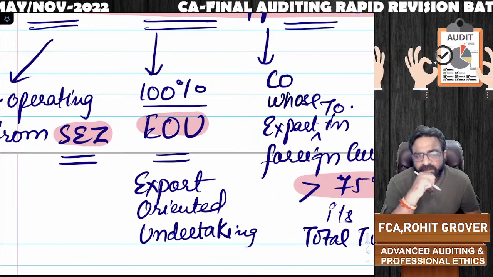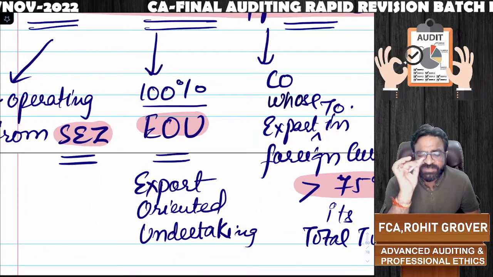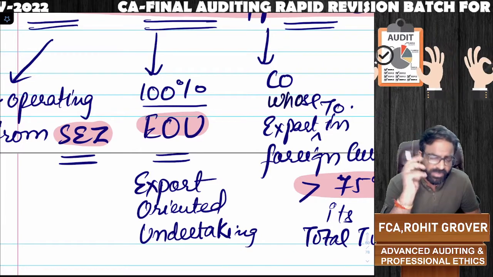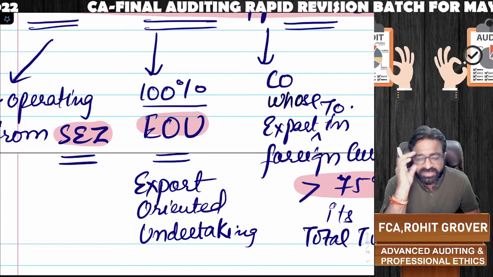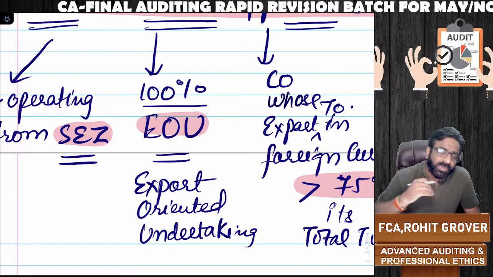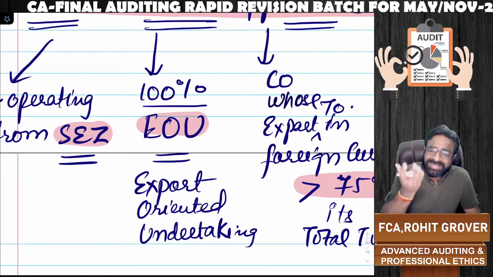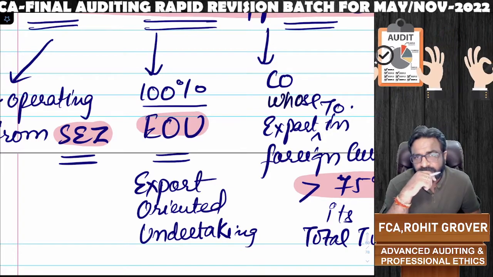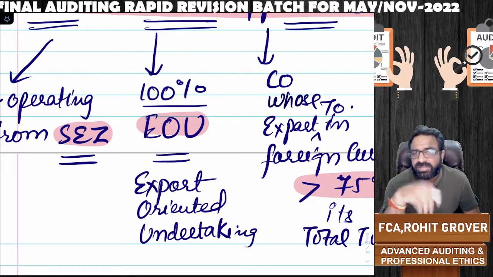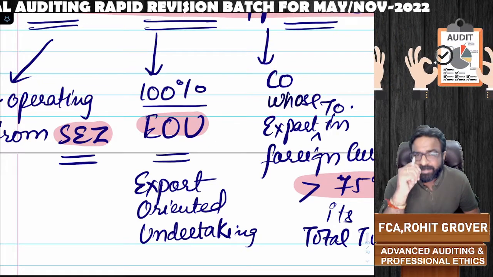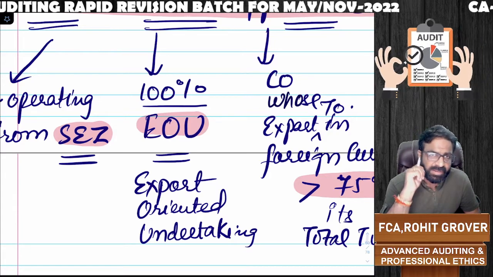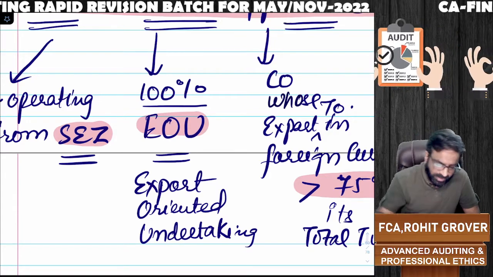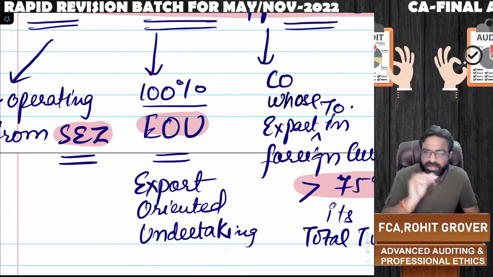Sir, what do you mean by 100% EOU? 100% export oriented undertaking means whatever you are producing, you are exporting it. Sir, why has this exemption been given? Because when you export, you increase the foreign reserves, because your payments will come in foreign currency. So you are helping the country, like India, in maintaining its foreign reserves. So yes, you will get an exemption if you're a 100% EOU.